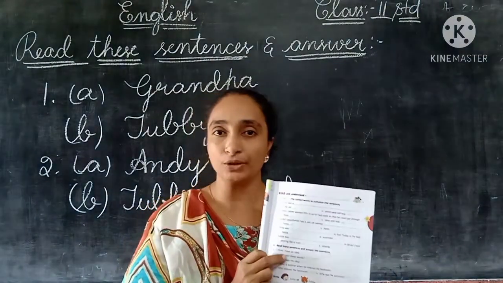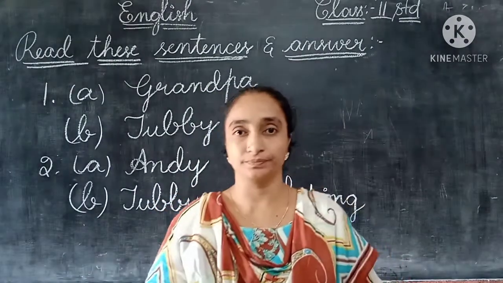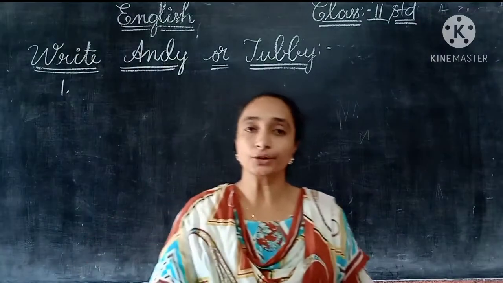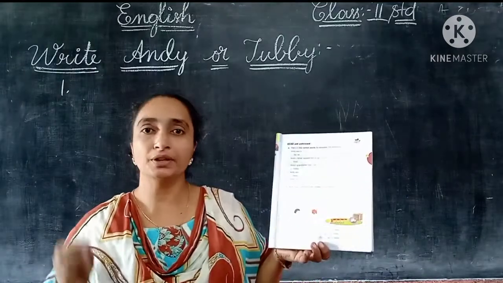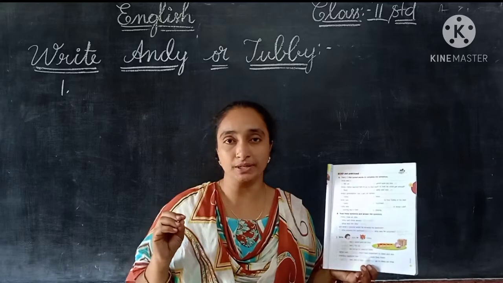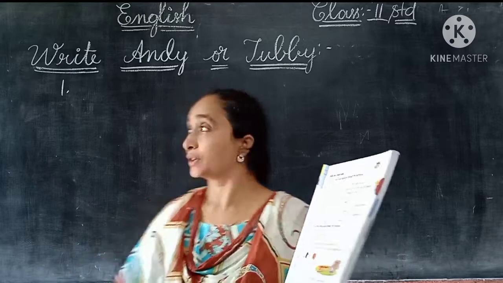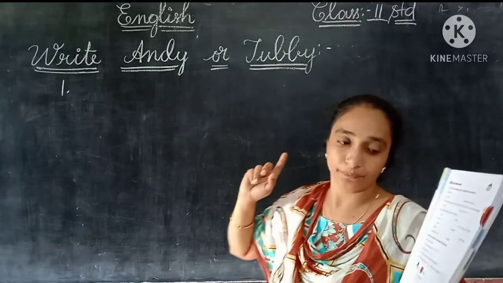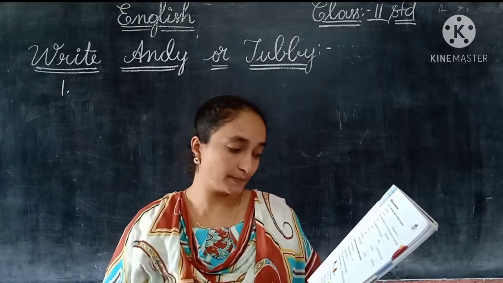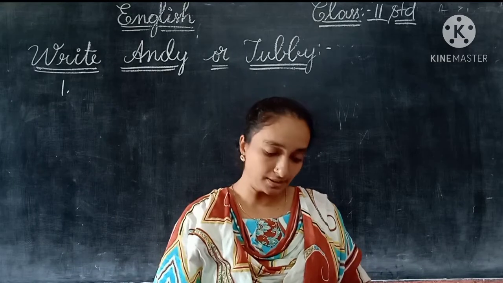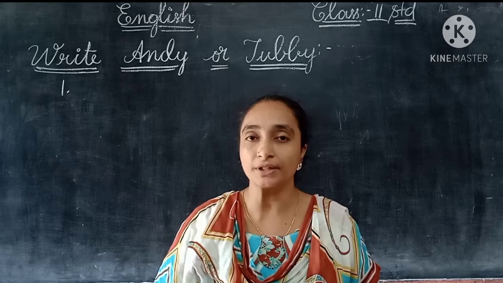So that is the B Roman we have completed, children. Now let us see the third Roman, the C Roman, in our textbook. They have given very simple sentences. We have to write Andy or Tubby in between, so we should write the answers there. The first one they have given is the sentence: who was a 7-year-old boy?